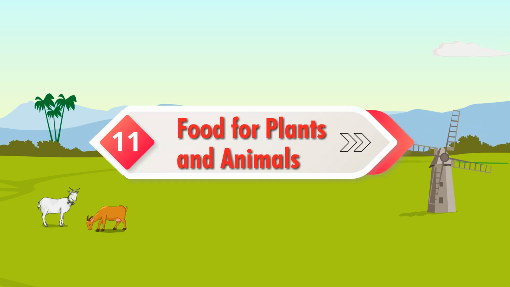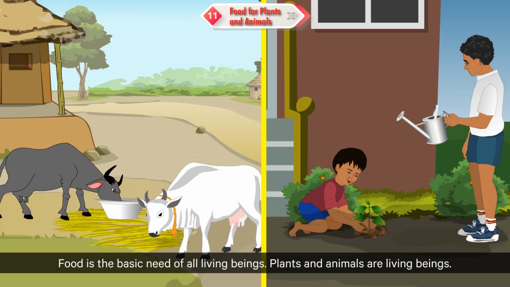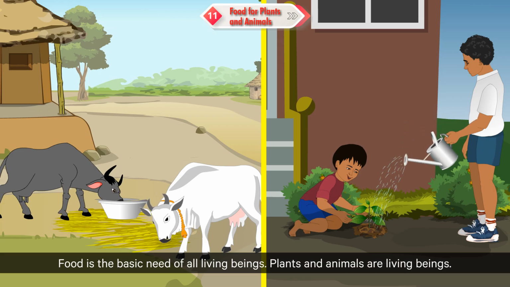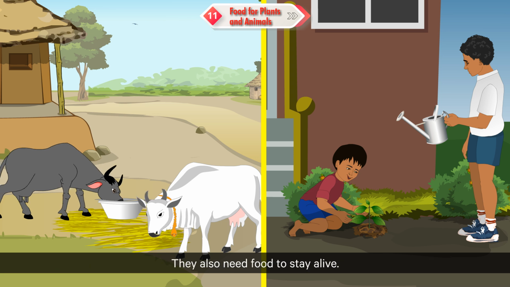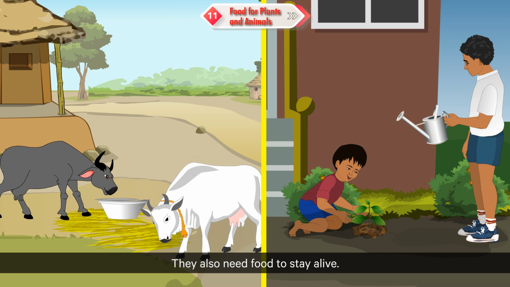Chapter 11. Food for Plants and Animals. Food is the basic need of all living beings. Plants and animals are living beings. They also need food to stay alive.